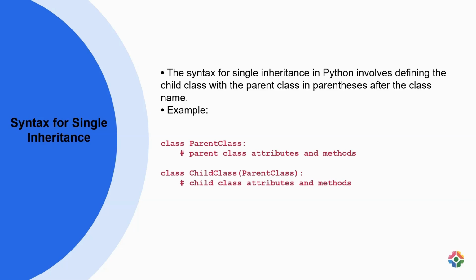This setup enables the child class to inherit the attributes and methods of the parent class. By utilizing single inheritance, the child class can extend or modify the behavior inherited from the parent class while maintaining access to all the functionality present in the parent class.